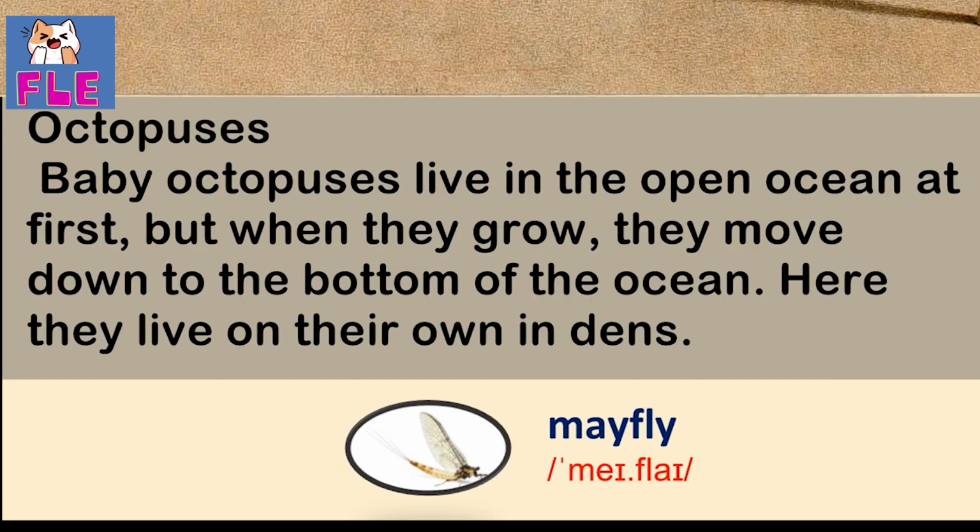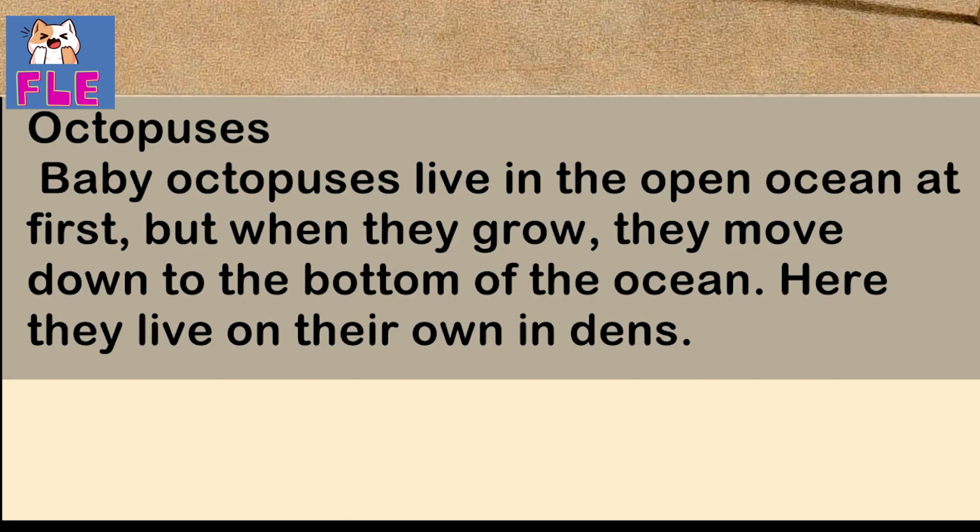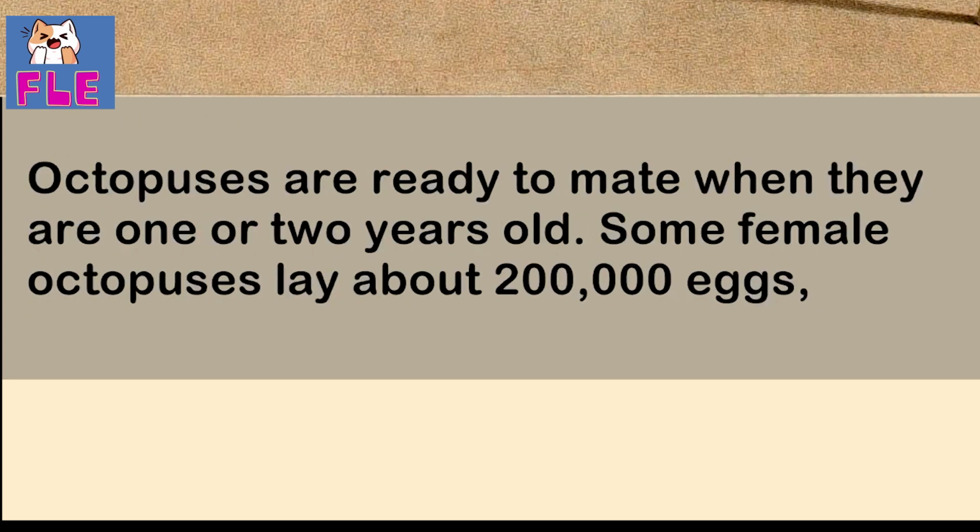Octopuses. Baby octopuses live in the open ocean at first, but when they grow, they move down to the bottom of the ocean. Here they live on their own in dens. Octopuses are ready to mate when they are 1 or 2 years old.